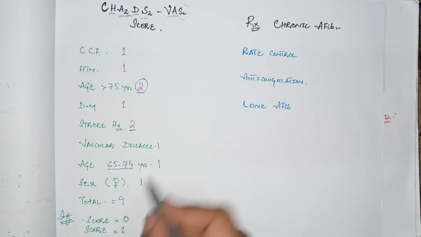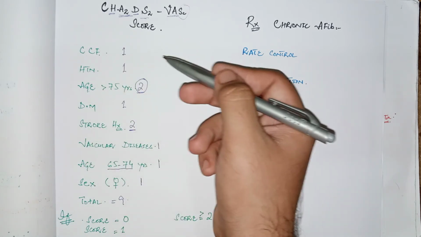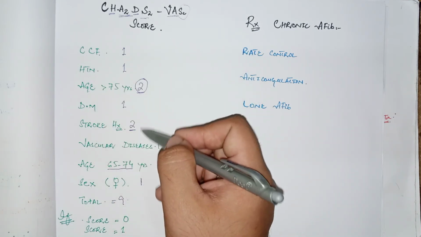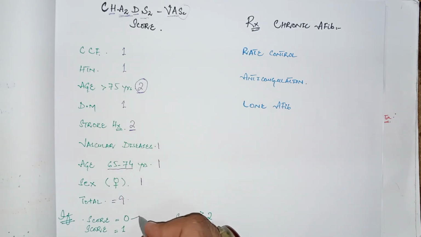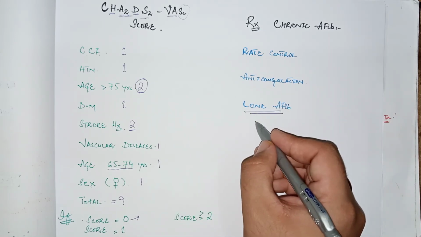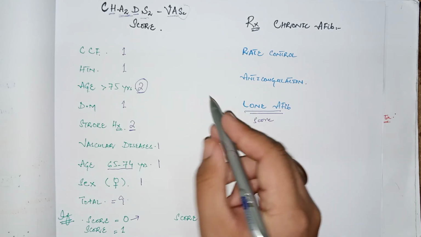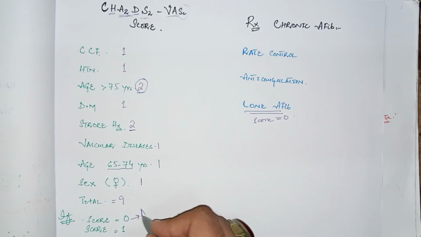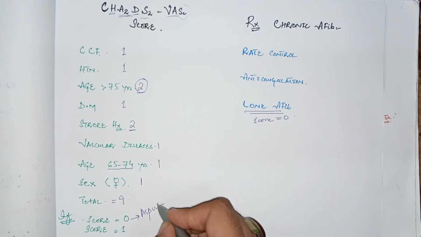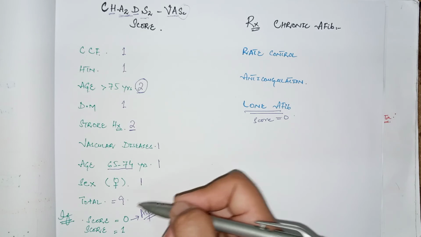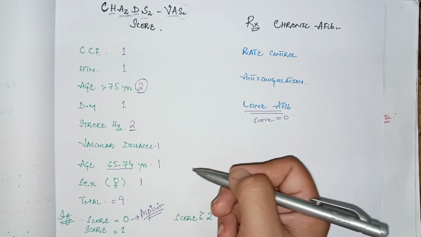So this is the risk assessment for thromboembolism. If the score is 0, that is, all these factors are negative and there are no risk factors in these patients, then this is called lone atrial fibrillation, with a CHA2DS2 score of 0. It means that there is no need to give warfarin, just give the patient aspirin. If the patient has a score of 0, then no need to give warfarin.